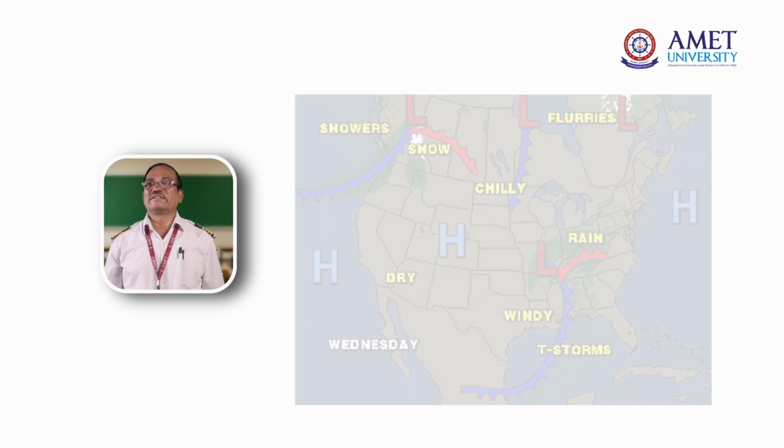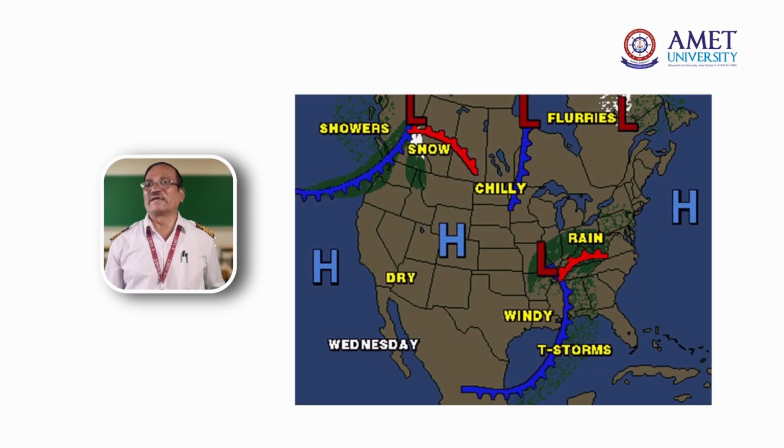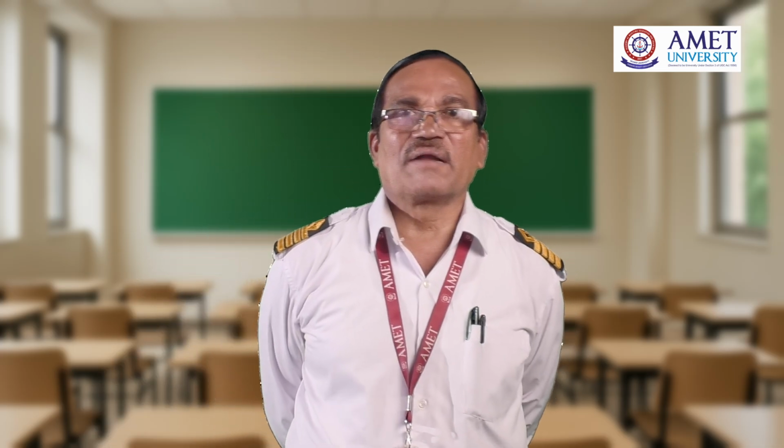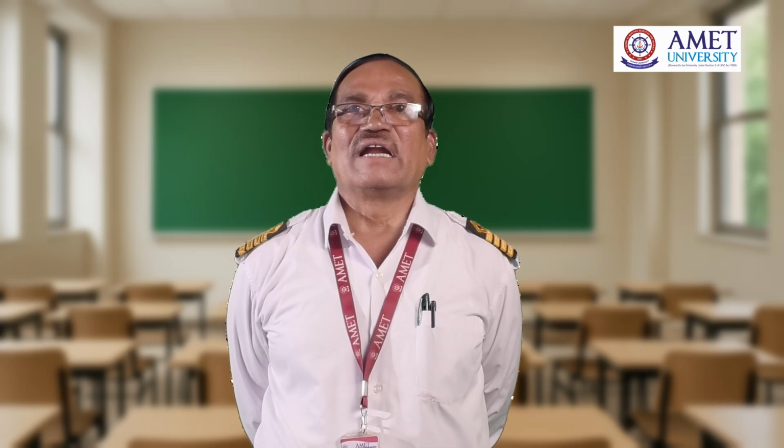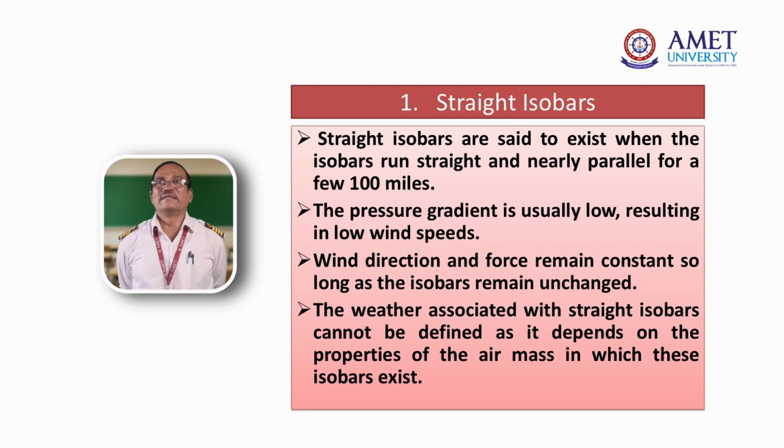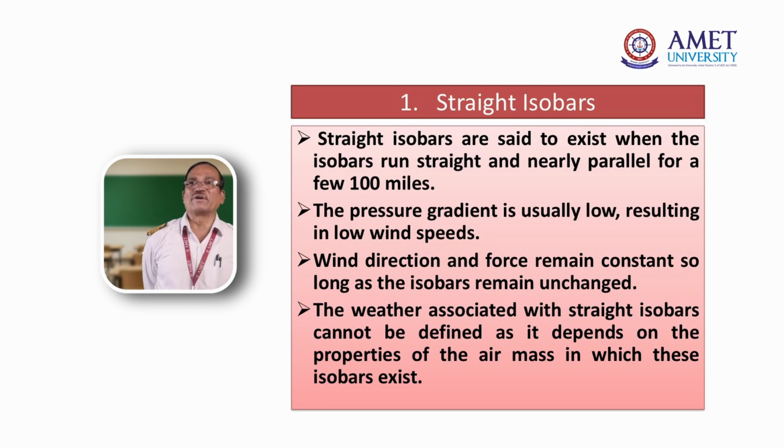Okay. This is general. Again, in North America they talk about the cold front and warm front. Now I am coming back to the main 7 isobaric patterns. Number 1 is called straight isobars. Straight isobars means the isobars are running parallel for about 100 miles, or 200 miles. That is called straight isobars.